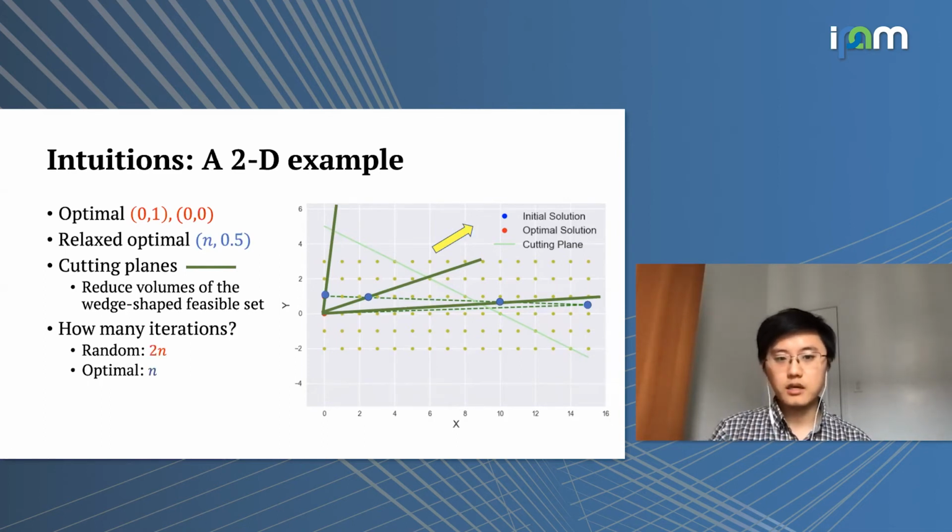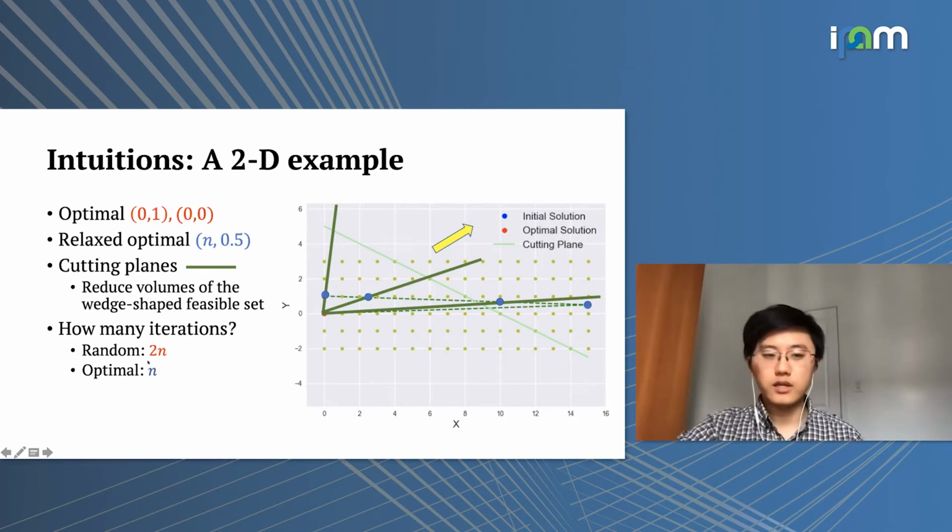The question is, how many cutting planes or how many iterations does it take for the algorithm to terminate? It turned out that if we add these cutting planes randomly, because at each iteration we have a bunch of cutting planes to add, if we just randomly choose one cutting plane to add in each iteration, then in expectation it's going to take 2n iterations to terminate the entire algorithm, where n is the distance between the initial LP solution and the origin. Whereas if we add the cutting planes in an optimal, careful way, then we can terminate the entire algorithm in just n iterations.